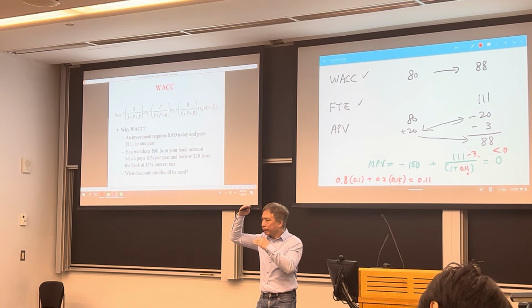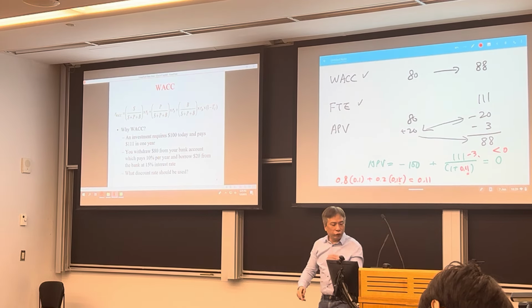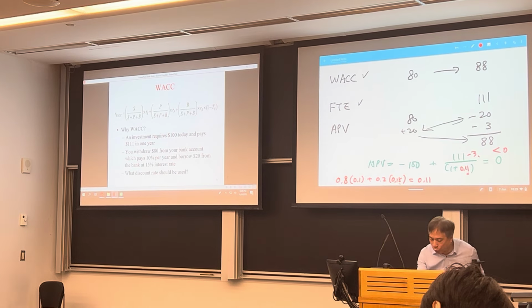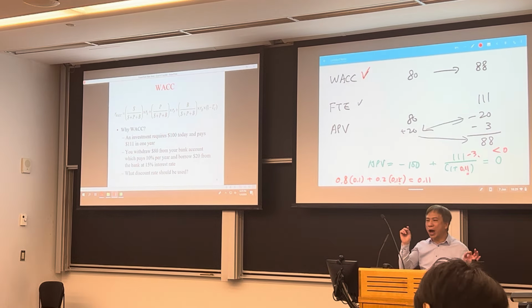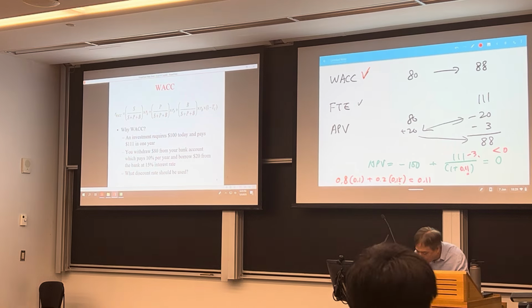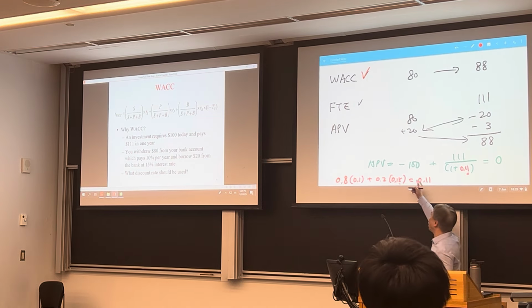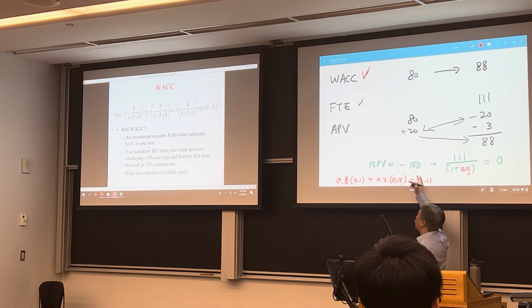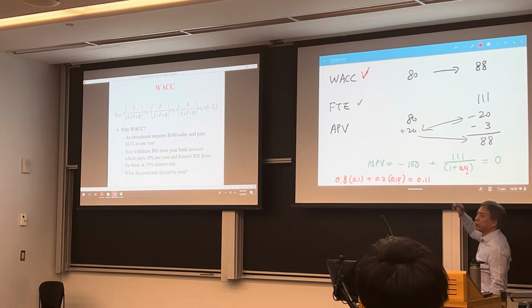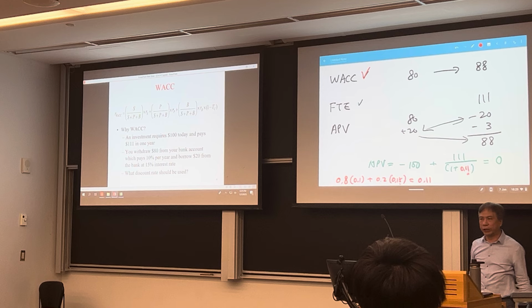Okay? All right? So if you use the WACC approach, that is, you use WACC as your discount rate, do not include any debt financing. Even the borrowed $20 will not be here. The repayment of $20 will not be here. The interest will not be here.